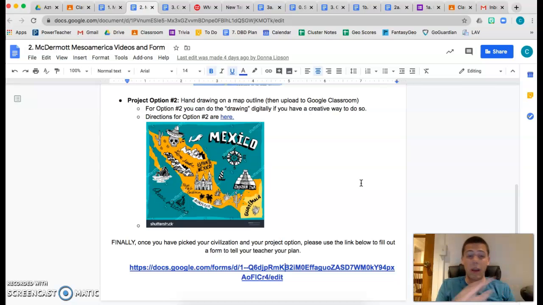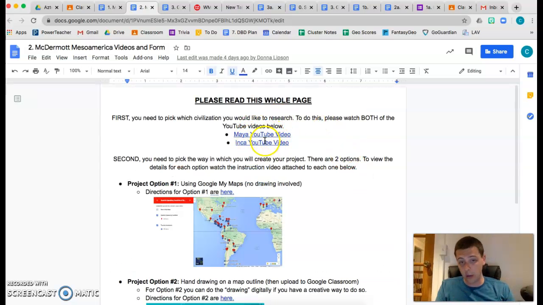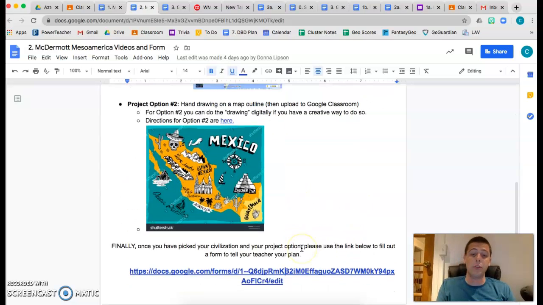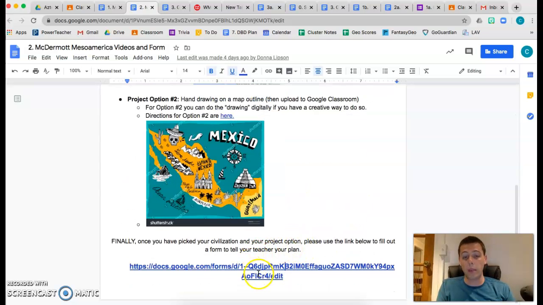And then once you have picked both of those, so you've picked which civilization you're going to do, and you've picked the option that you're going to use to do the project, you're going to go to this form here down at the bottom, and you're going to put in that information so that I know what you've decided to do. One thing that I want to make clear is that this has absolutely nothing to do with your World's Fair country. So you are not doing research on ancient civilizations related to your World's Fair country. Nothing to do with your World's Fair country at all.